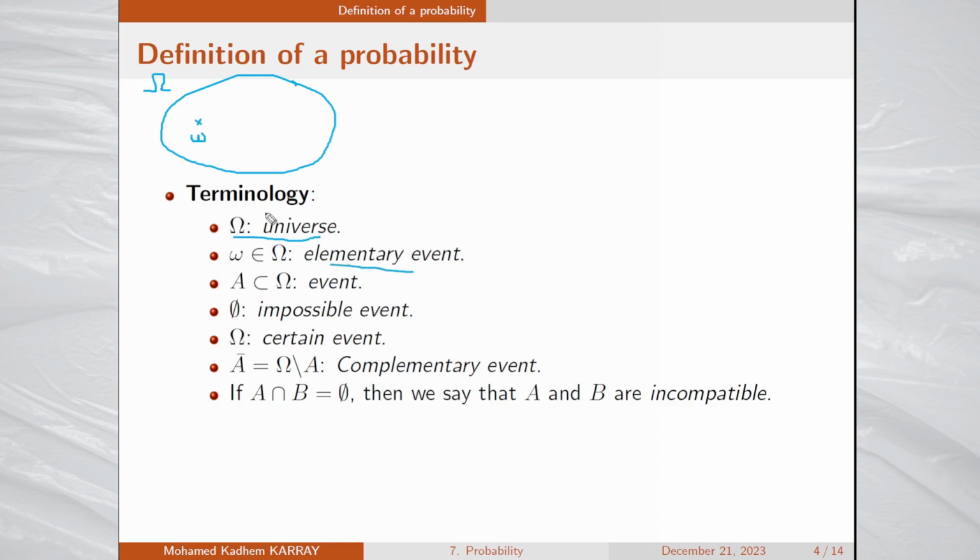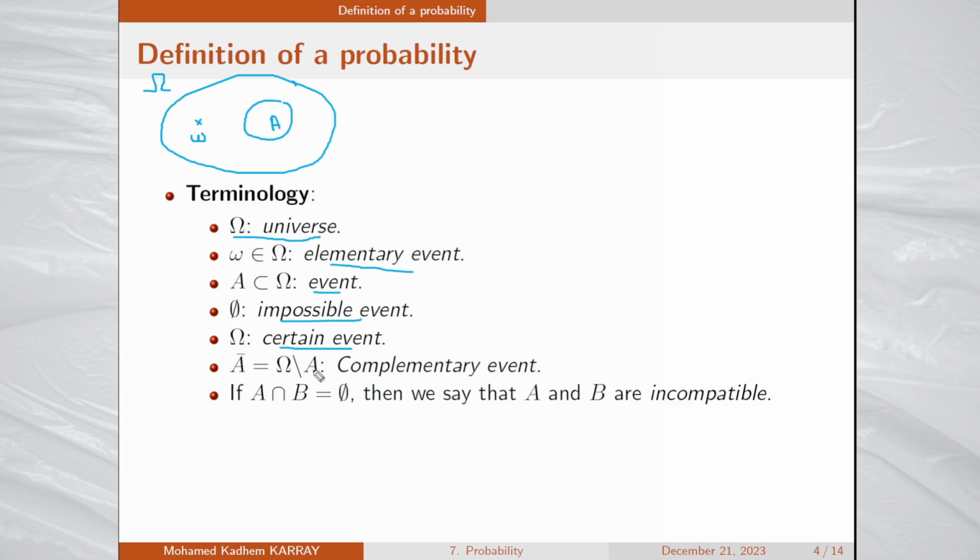A subset of capital omega, say subset A, is called event. In particular, the empty set is called impossible event, and the universe, capital omega, is called certain event.